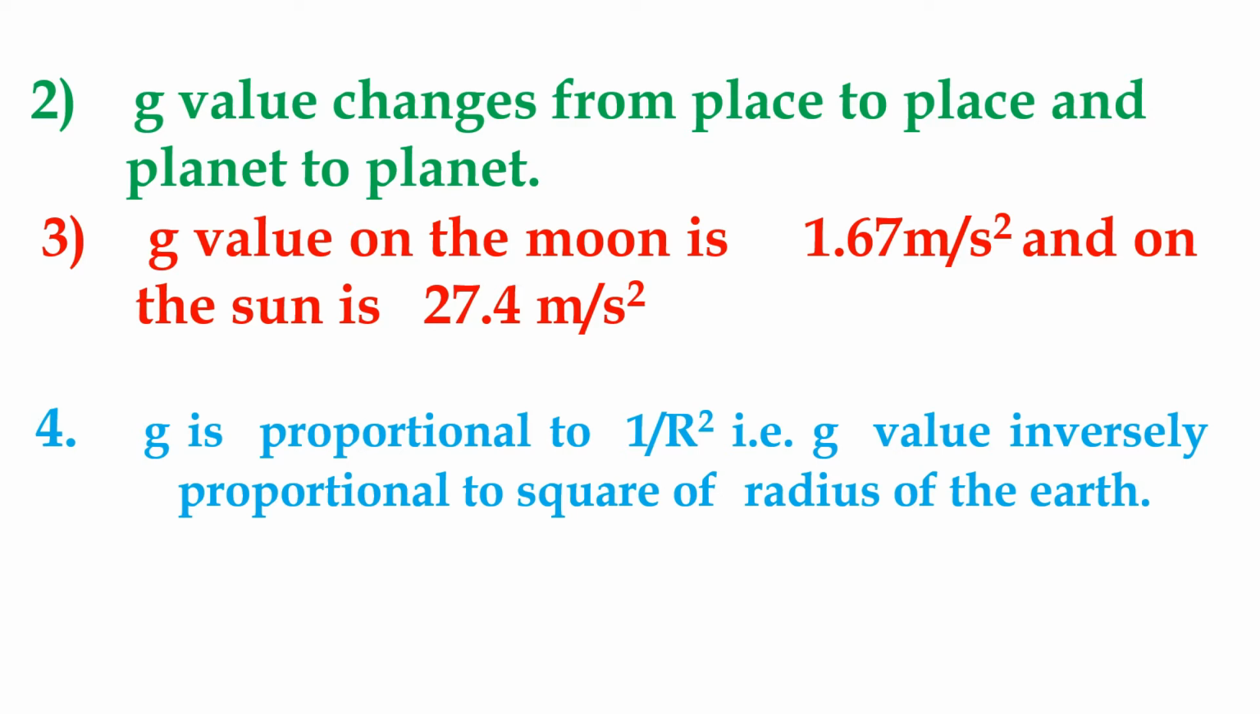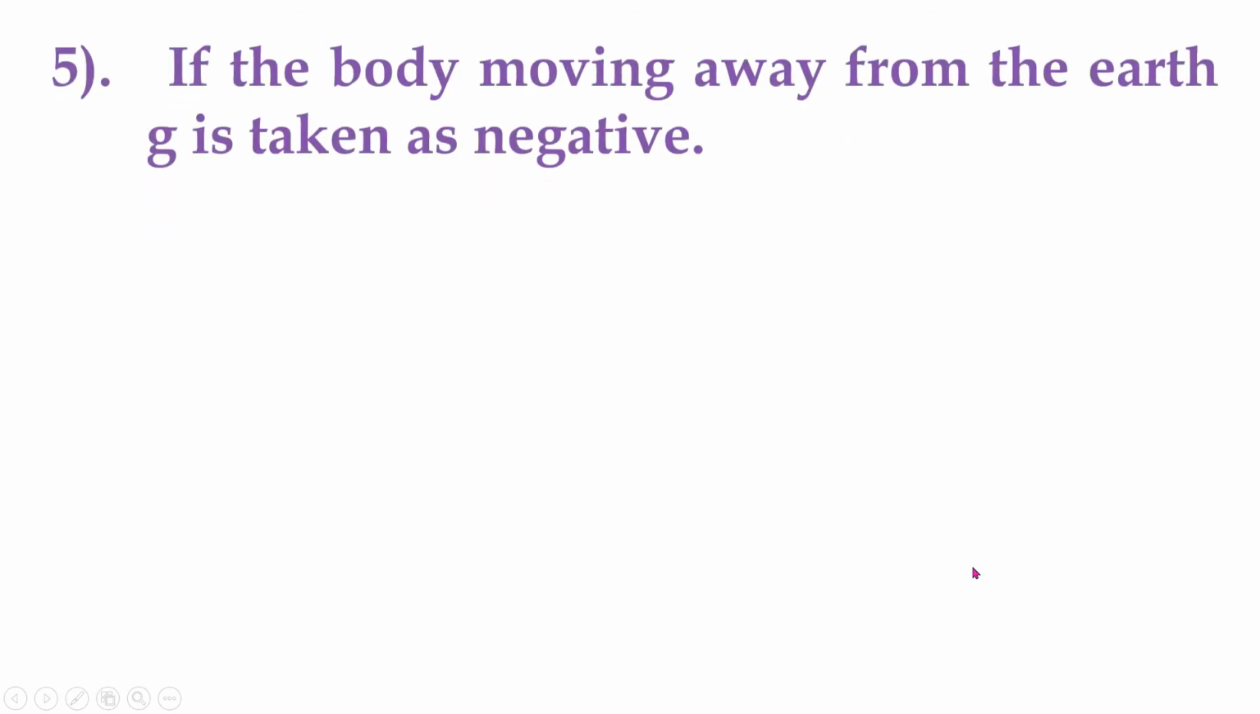So acceleration due to gravity is inversely proportional to the square of the radius of the earth. That means if the radius of the earth increases, acceleration due to gravity decreases. If the radius of the earth decreases, acceleration due to gravity increases. That is the inversely proportional relation.